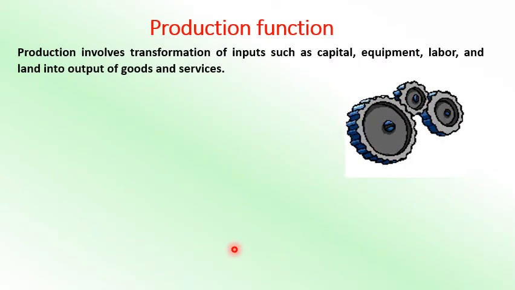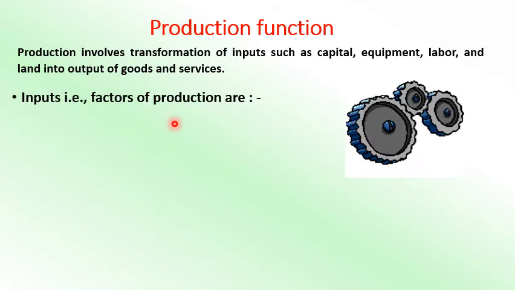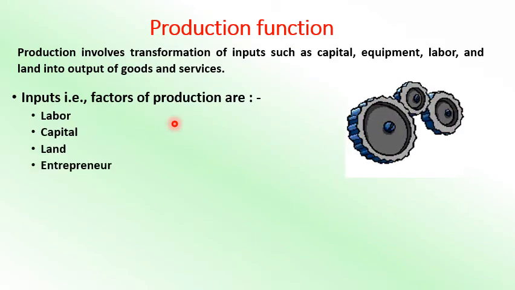Obviously you know it, the production involves transformation of inputs such as capital, equipment, labor and land into the output of goods and services. We know the four factors of production are there. They are land, labor, capital, entrepreneur, and with the help of these inputs, the producer is producing the goods and services.